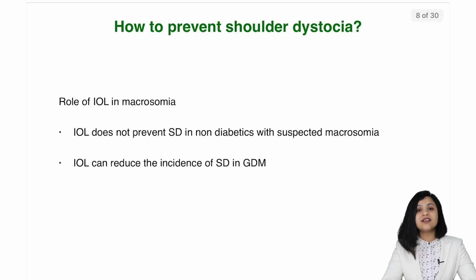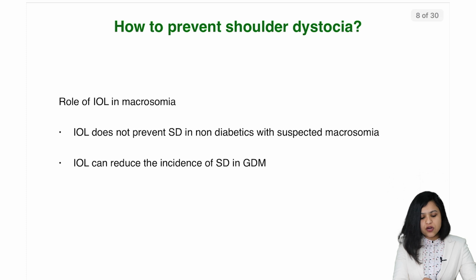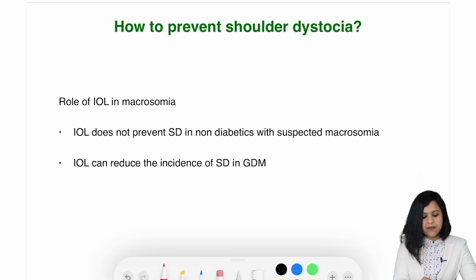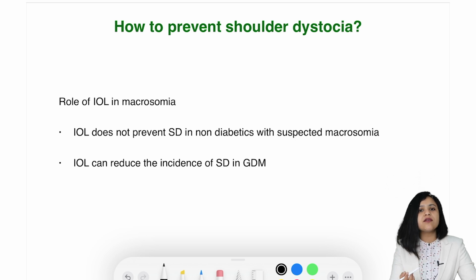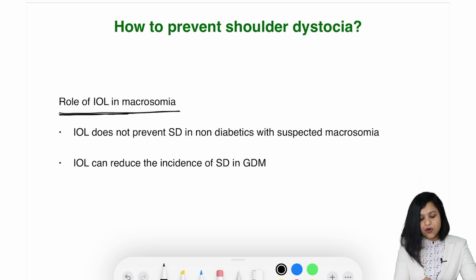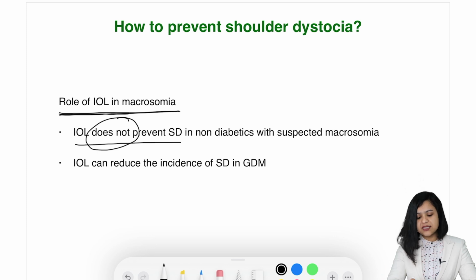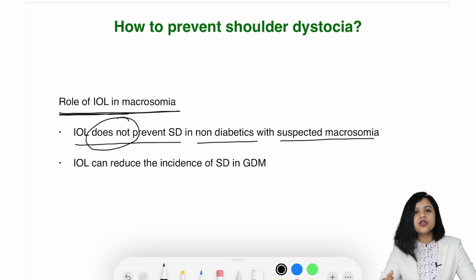How to prevent shoulder dystocia. If we can prevent shoulder dystocia, it is the best management for shoulder dystocia. There is a role of induction of labor. If you know that macrosomia is associated with shoulder dystocia, then if you see macrosomia developing, you should induce the patient, right? IOL does not prevent shoulder dystocia in a low risk population, that is in non-diabetics with suspected macrosomia. You will not go around inducing every patient. If you feel that the patient has a larger baby size, you will not induce every patient, right?